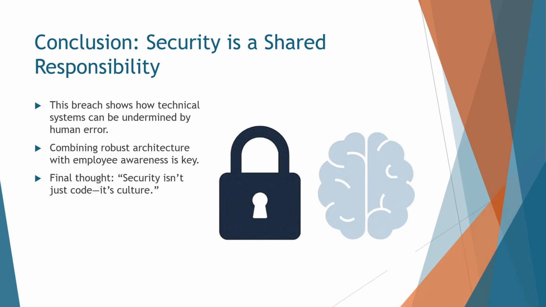In conclusion, this breach shows how even robust technical systems can be undermined by human error. The attacker didn't hack the system, they hacked the workflow. They exploited trust, urgency, and authority to bypass defenses. The solution isn't just better code, it's better communication, better training, and better processes. Security is a shared responsibility. It lives in architecture, yes, but also in culture. Final thought: security isn't just code, it's a culture.